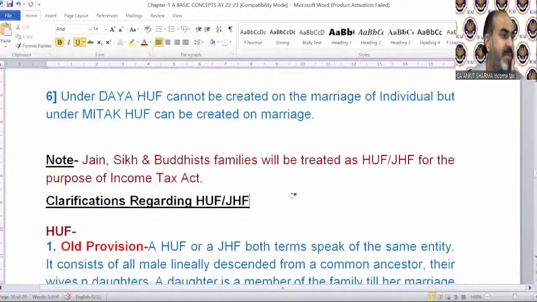What is the difference between circular and notification? A circular is generally issued by the department, etc., and a notification is by some authority. This is a basic difference. And I told you a circular is applicable on the income tax authority. It is not binding upon the assessee, but a notification is binding on both of us.